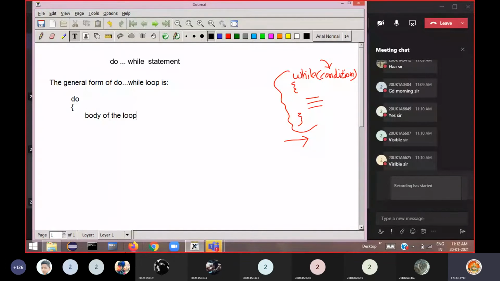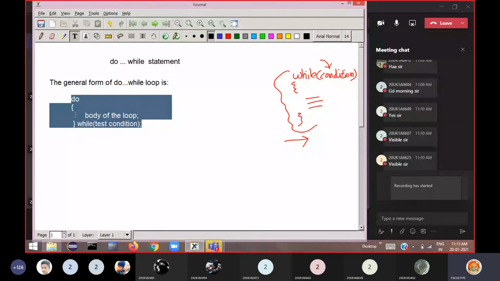The body of the loop contains one, two or more statements. Then close this loop. Then after the closing brace we write the condition, while, then the test condition, then end this with a semicolon. This is the general form of the do while statement.